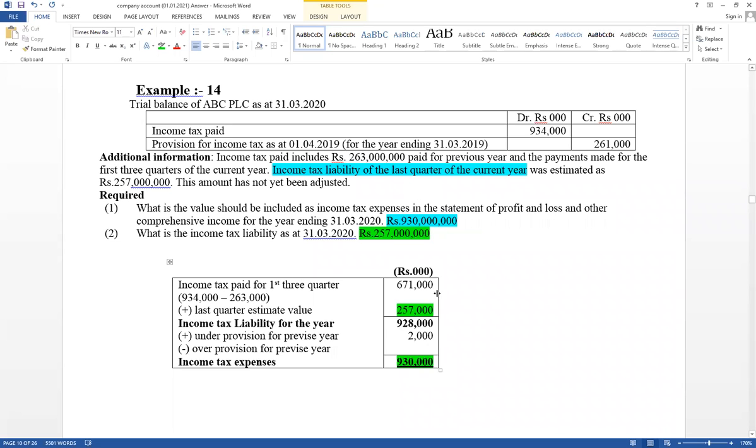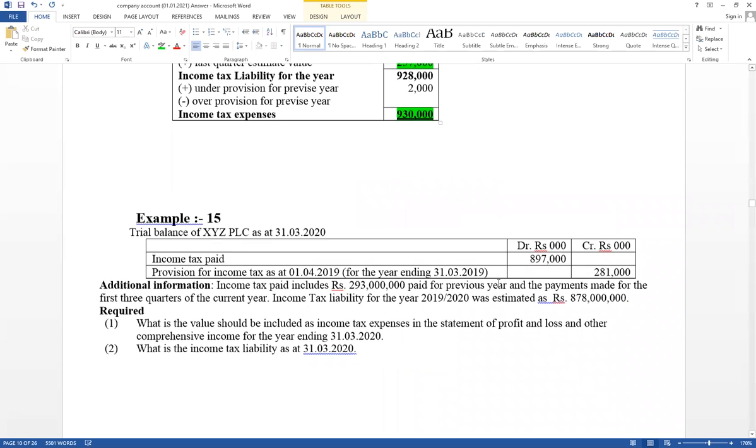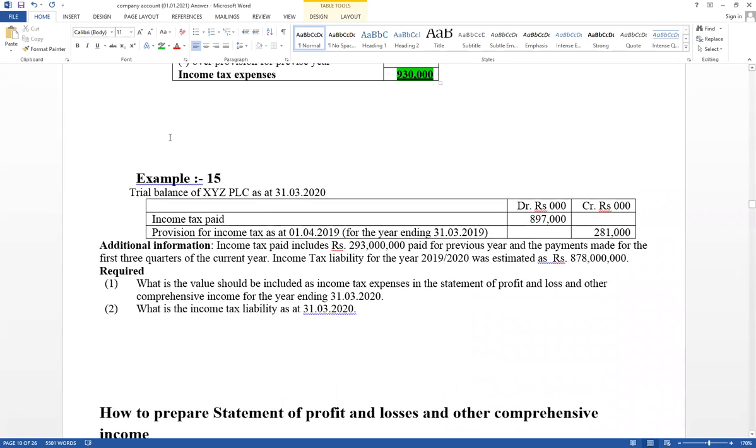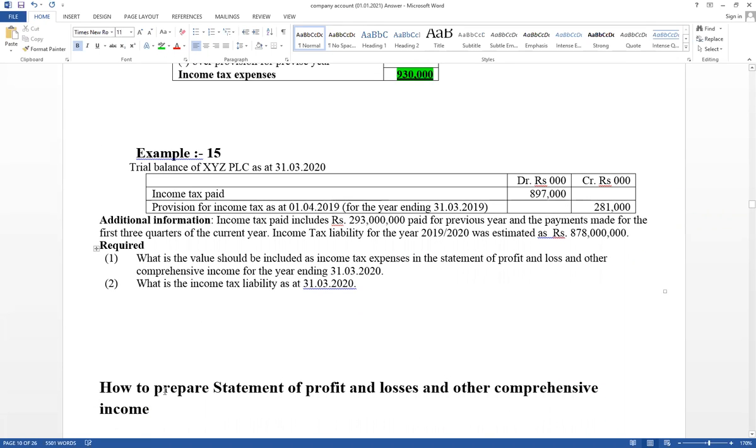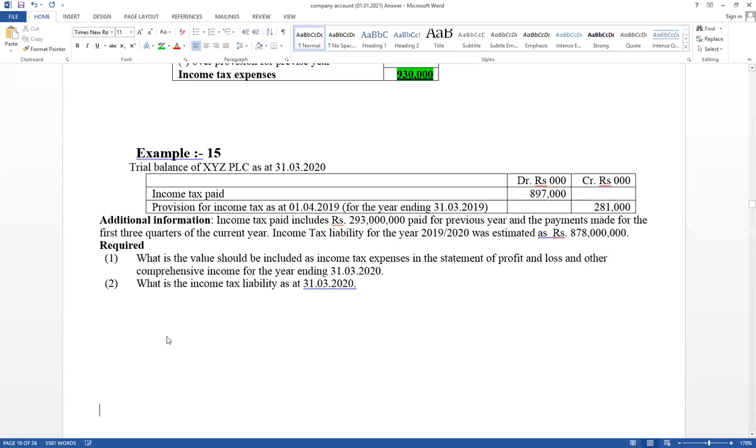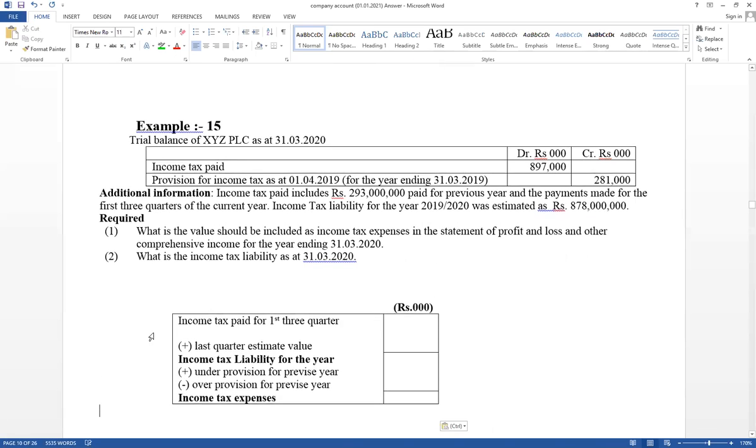Think how to disclose income tax, legal requirements. Our duty, we are going to provide information. Accounting is an information system. Right, last one, relevant for income tax. This is the last adjustment relevant for income tax. Same information, try to answer. After that, I will discuss how to prepare statement of profit and loss and other comprehensive income. After that, share issue.